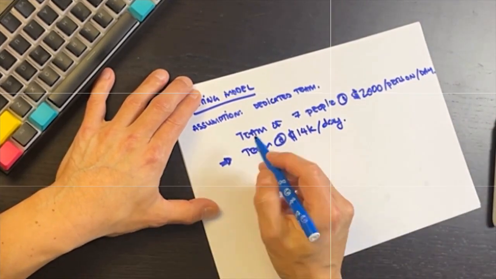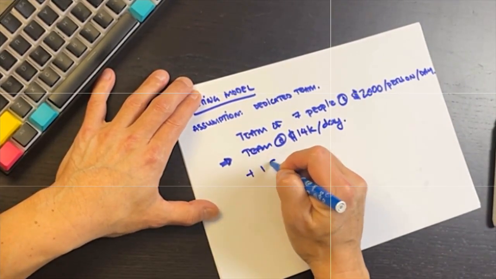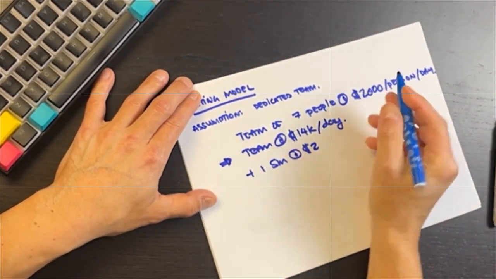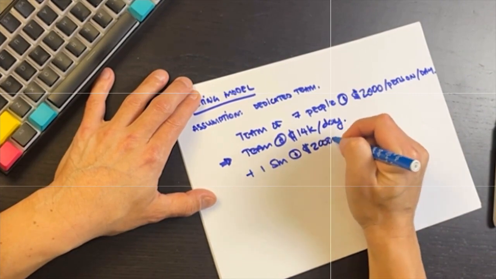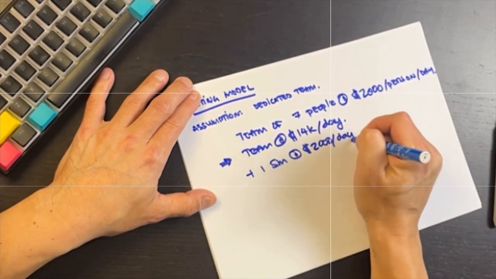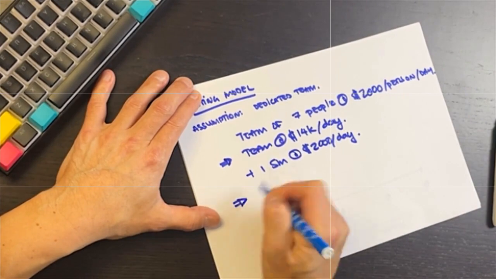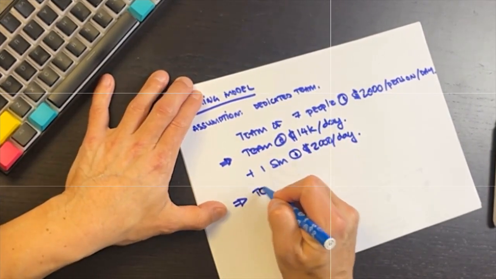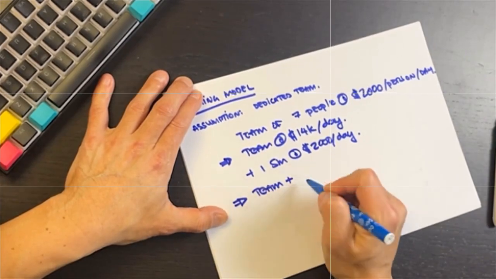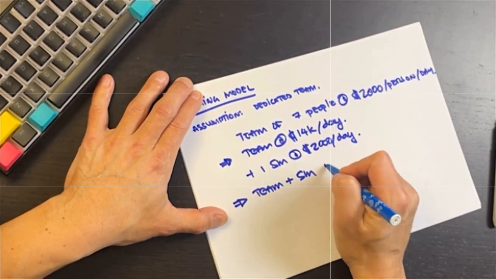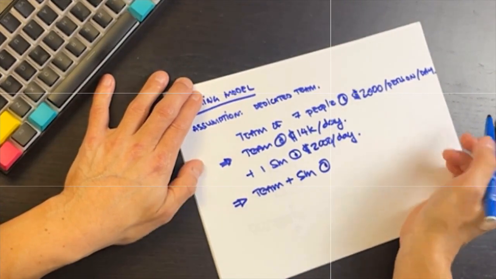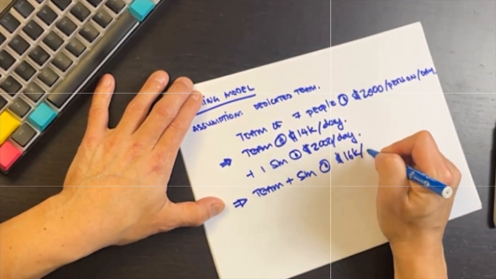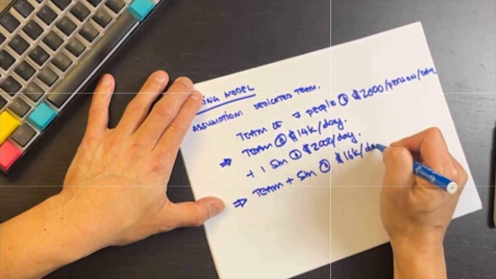Let's also add in one Scrum Master. Let's say that they're at 2K per day. So for a team of 7 plus one Scrum Master, so for a team plus Scrum Master, that's going to give us a daily rate of 16K per day.